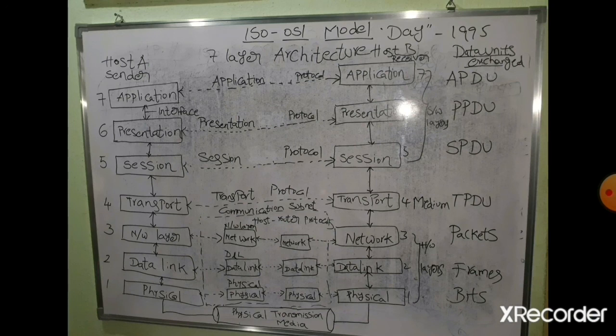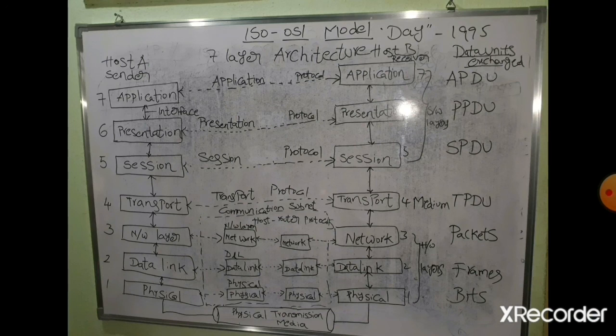So interface is nothing but, as you can see in the figure, a double-ended arrow. At the sender side the information is passed from higher level to lower level, that is from application to presentation layer, presentation layer to session layer, session layer to transport layer, transport layer to network layer, network layer to data link layer, again data link layer to physical layer.